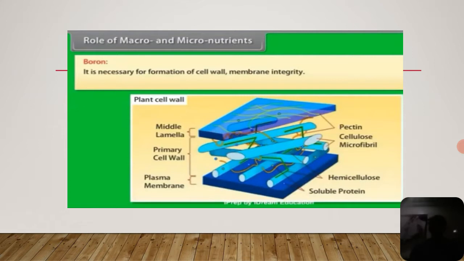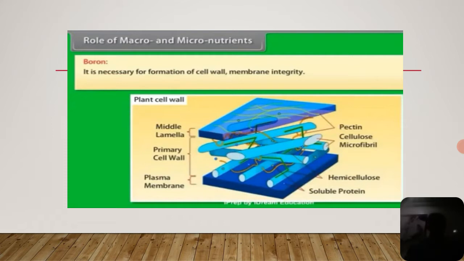Boron is very important. It makes up 0.002% of the dry weight of the plant tissues, and it is absorbed in the form of H2BO3. It is necessary for the formation of the cell wall and membrane integrity.